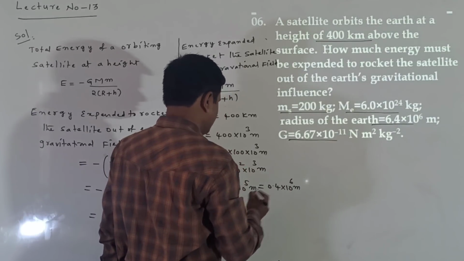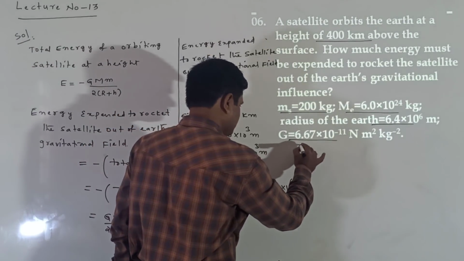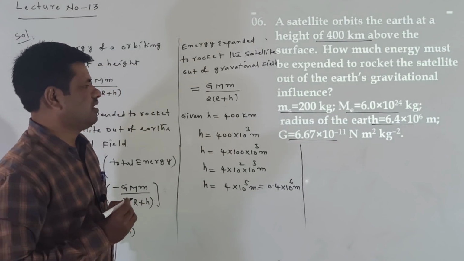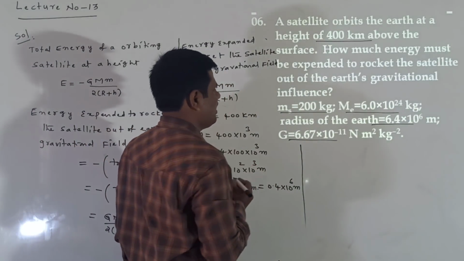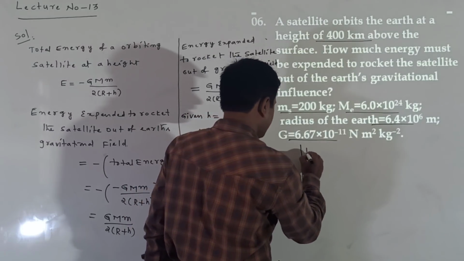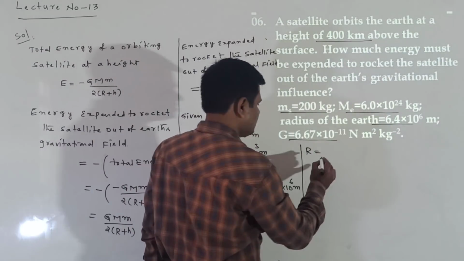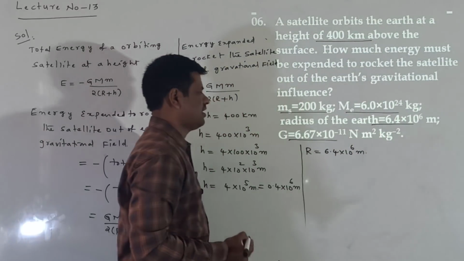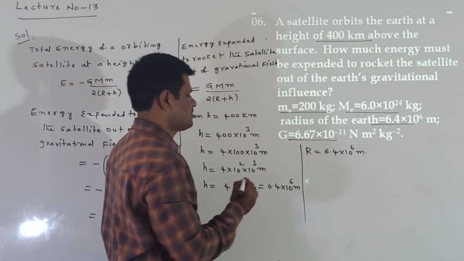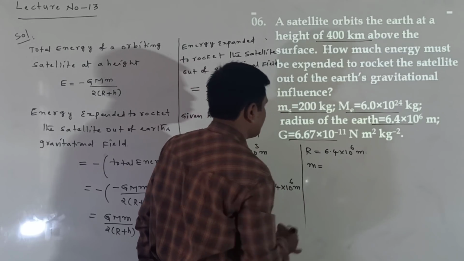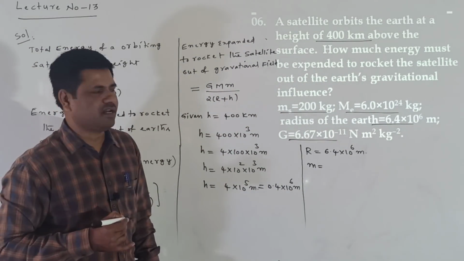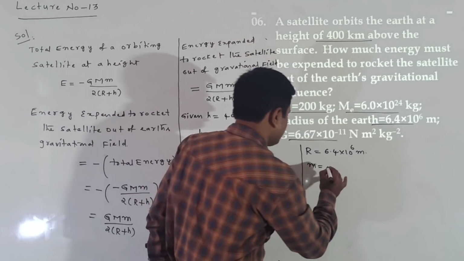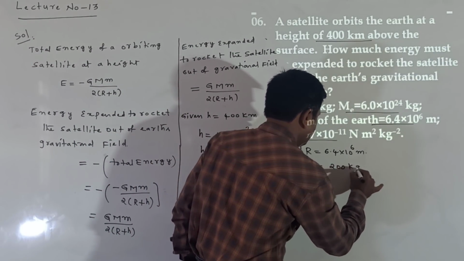Next, what are the given values? The radius of the Earth is also given, that I take as R. R is equal to 6.4 into 10 power 6 meters. Next, the mass of the satellite is given, small m, equal to 200 kg.